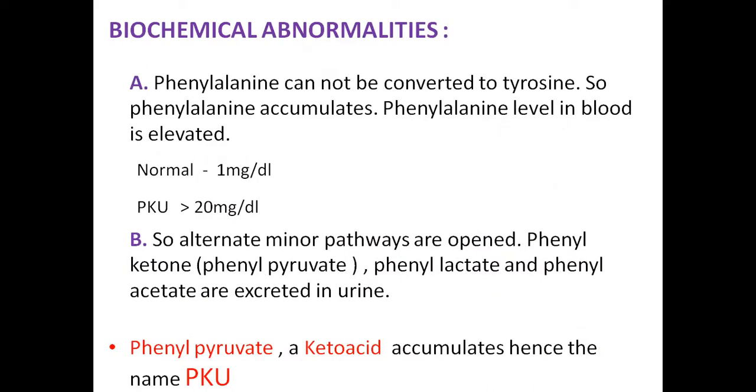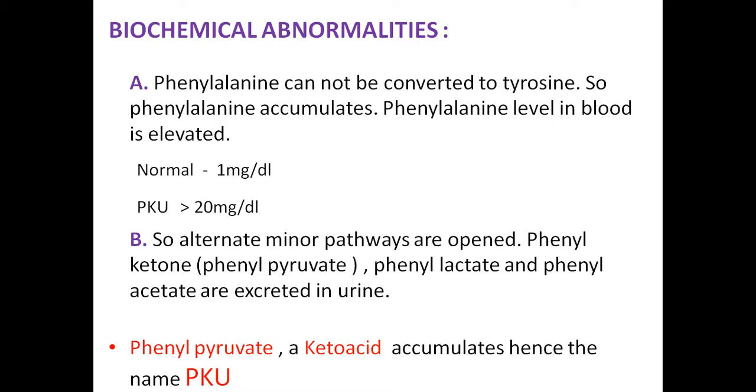So, in phenylketonuria, what will happen? Phenylalanine cannot be converted to tyrosine, so phenylalanine accumulates, and increased phenylalanine levels are observed in the blood. Normal phenylalanine level is about 1 milligram per deciliter, but in phenylketonuria the phenylalanine level in the blood increases to more than 20 milligrams per deciliter. So alternate minor pathways are opened, like phenylalanine being converted to phenylketones, that is, phenylpyruvate, phenyl lactate and phenyl acetate.